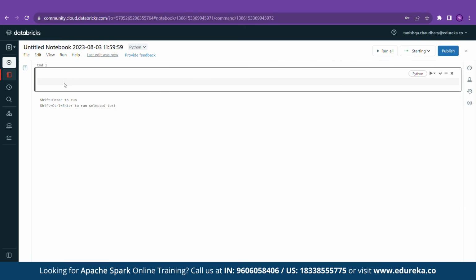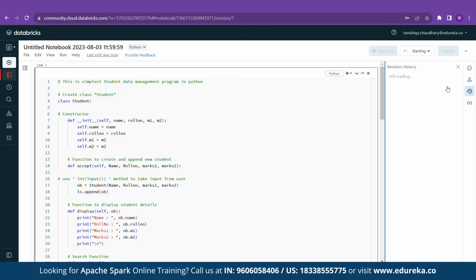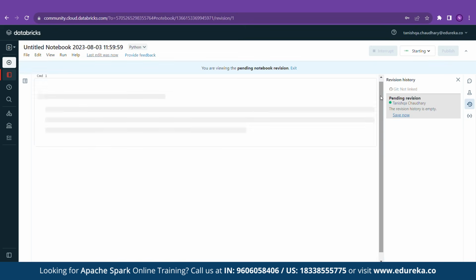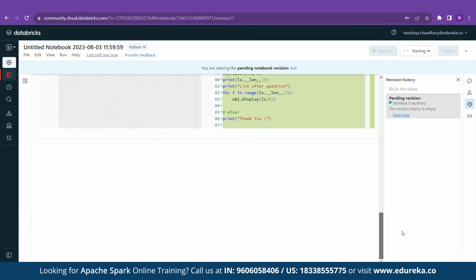As you can see in the screen, the environment is already set up. We just need to put our code here. So for that, let me first paste the code here. Now, let's run the code. As usual, it's taking time as it's making a database for my input code, and it will arrange the student database as I have mentioned in the code.